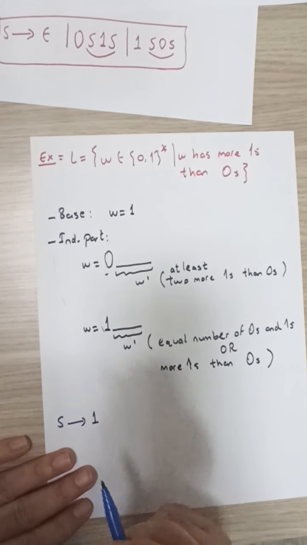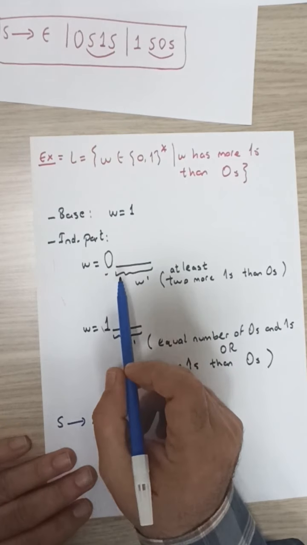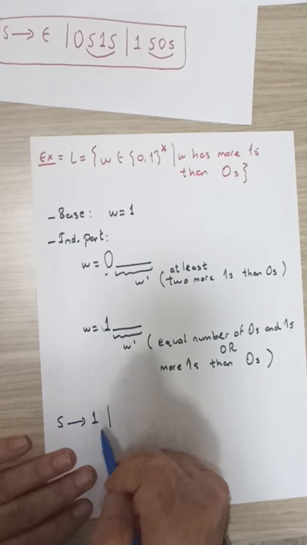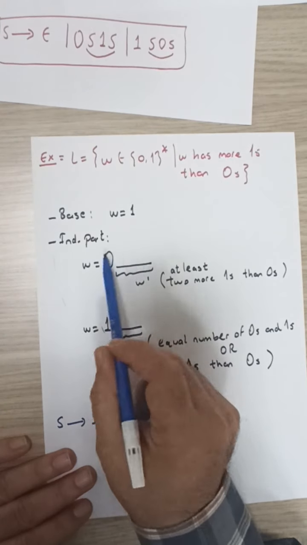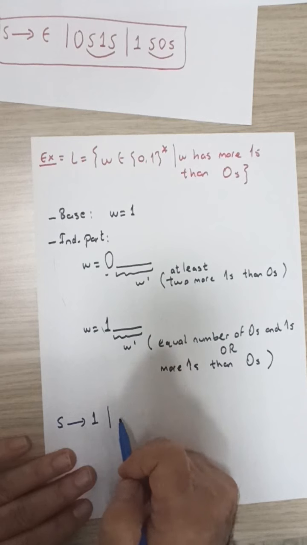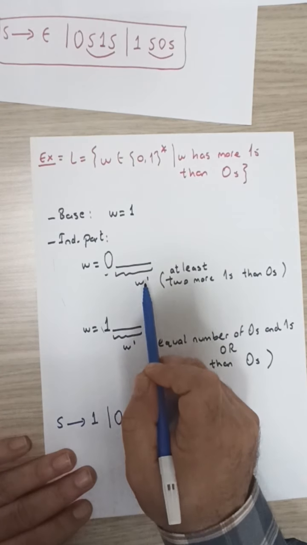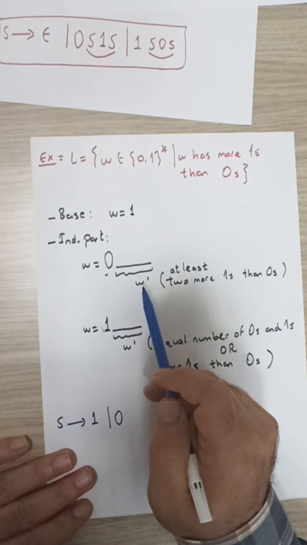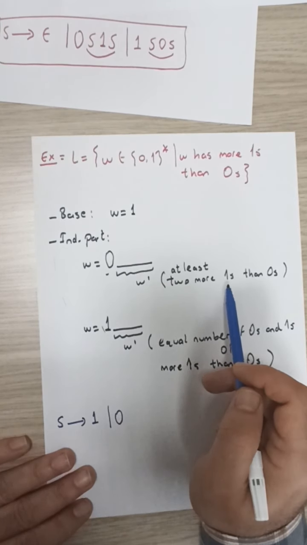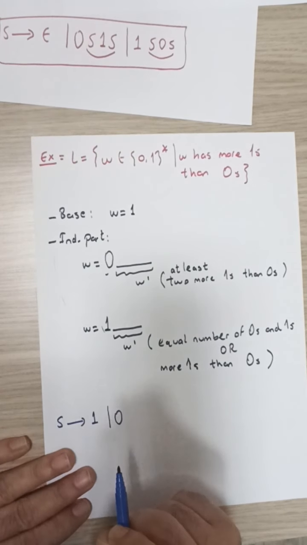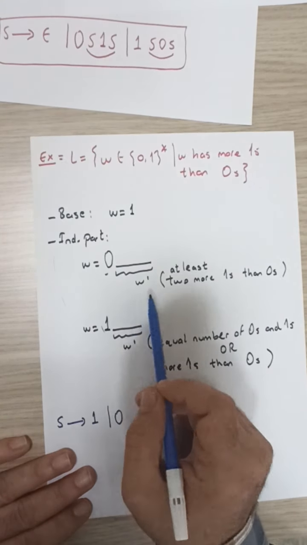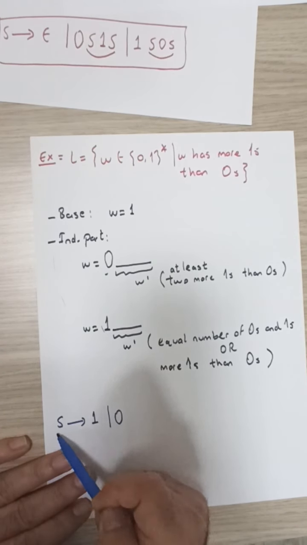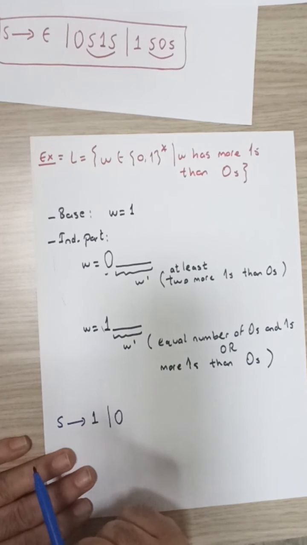Next, let's see if we can generate all strings corresponding to this case. So we need to write a rule that generates all such strings. The string starts with a 0 and it's followed by some string W prime, such that in W prime number of ones is at least 2 more than the number of zeros. Can we describe such a W prime with the strings that can be generated through S?